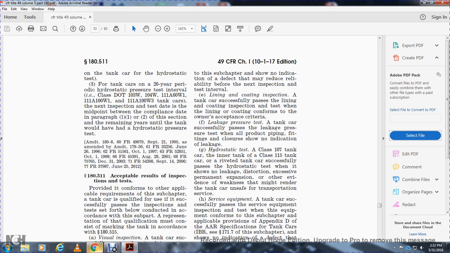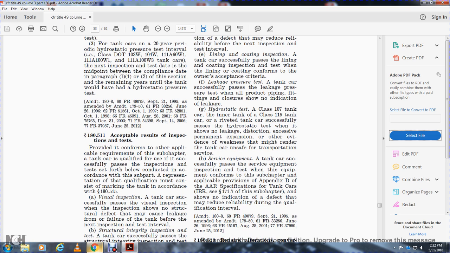185.11 Acceptable result of the inspection test, provided conformance to other applicable requirements of the subchapter. The tank is qualified for use if it successfully passed the inspection tests set forth below, conducted in accordance with this subpart, and the representative of the qualification must consider the marking of the tank in accordance with section 185.15. Visual inspection: a tank car successfully passed the visual inspection when it has no structural defect with the potential for leakage or failure of the tank before the next inspection test.